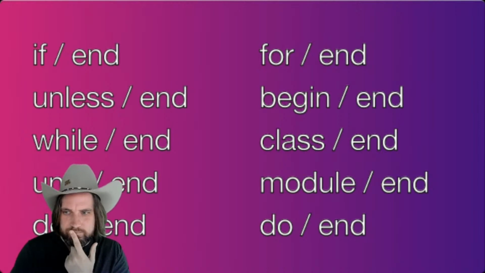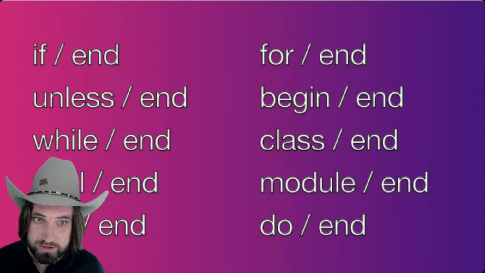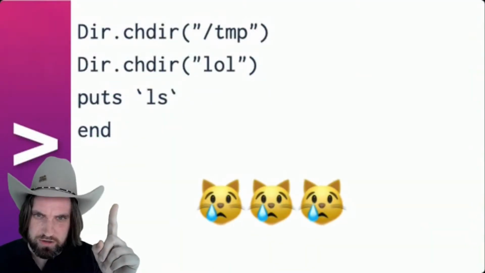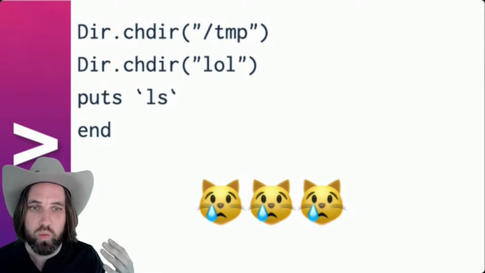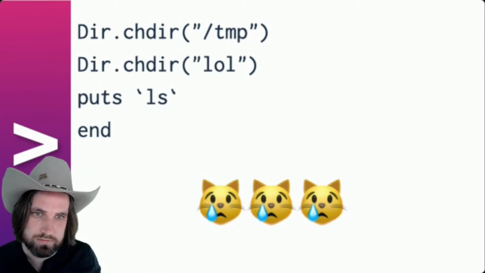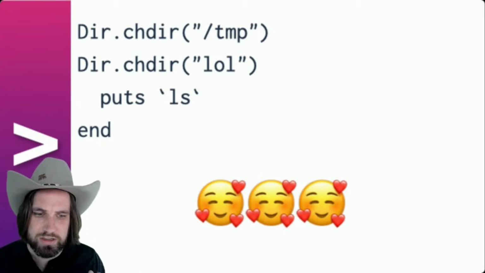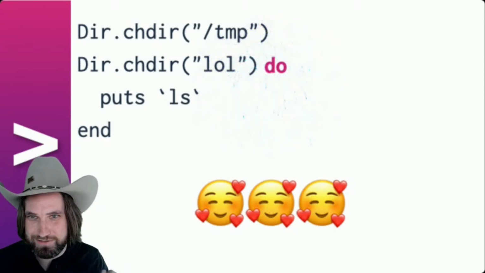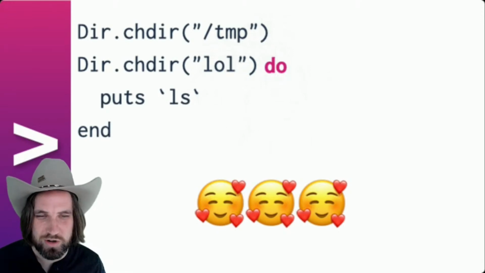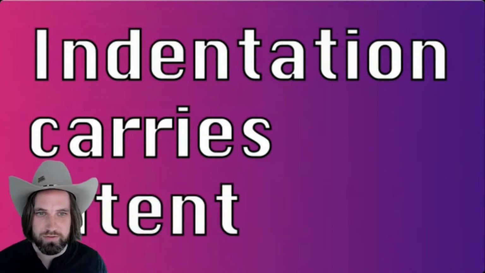There's one other piece we are missing, which is intent. So how does source code convey intent? This code here is ambiguous. The end on the very last line could belong to either line above. One of these lines is missing a do, but we don't know. It's impossible to know. This code, on the other hand, is a little bit more clear that the developer intended line 2 to be a block due to the indentation. That's where our do goes. So indentation is going to carry programmer intent. At this point, we've got all of the pieces that we need.